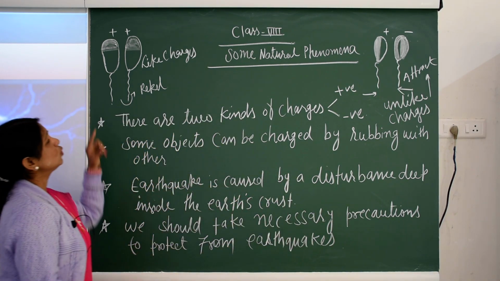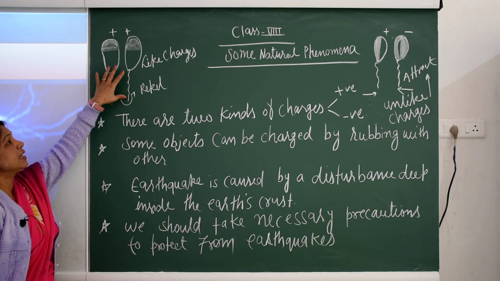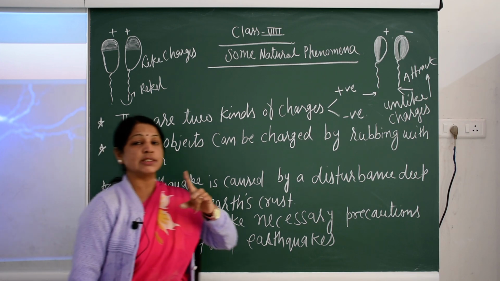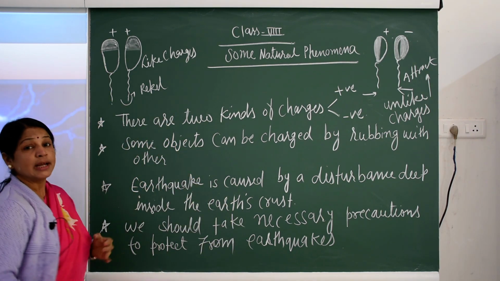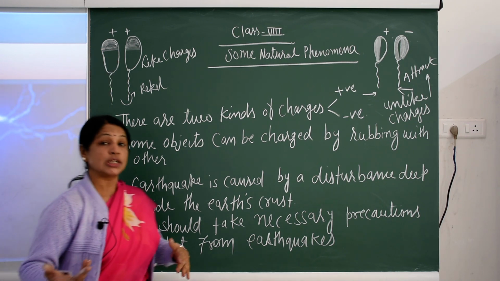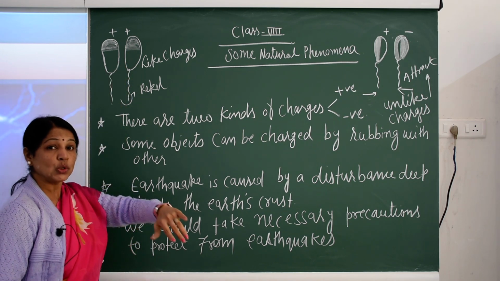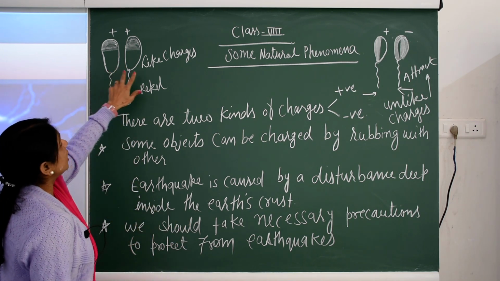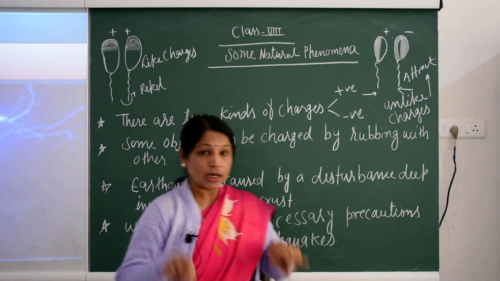First, can you recognize this diagram? Yes, these are balloons, showing different charges. Here both balloons have positive charges, and that is why like charges repel each other.